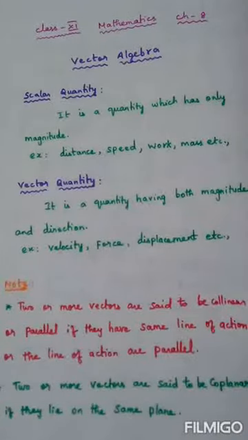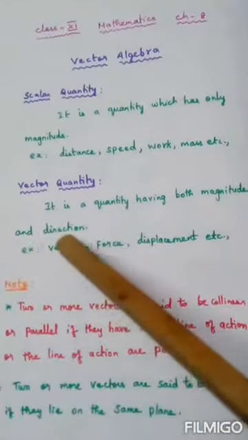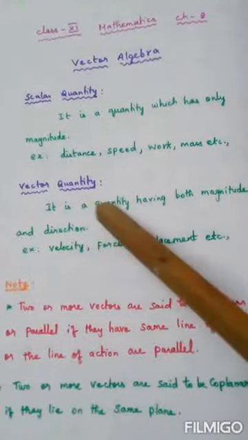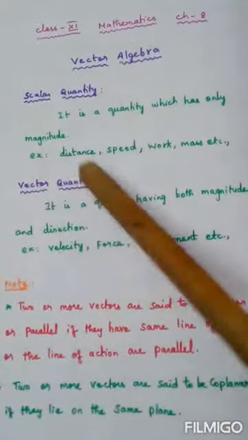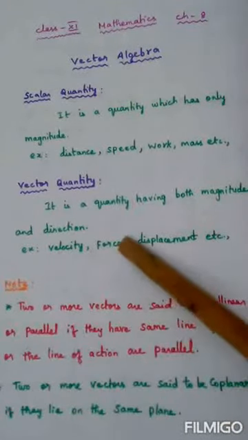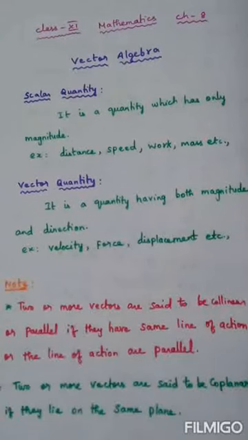So if a quantity is having two things, one is magnitude, that is length, and also if we know the direction, then that quantity can be called a vector quantity. Examples for vector quantity: velocity, force, displacement, etc. Velocity: suppose we are moving in a car.